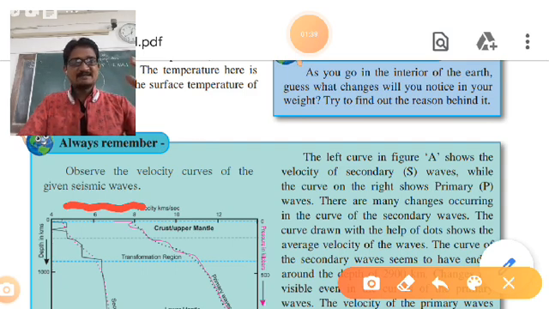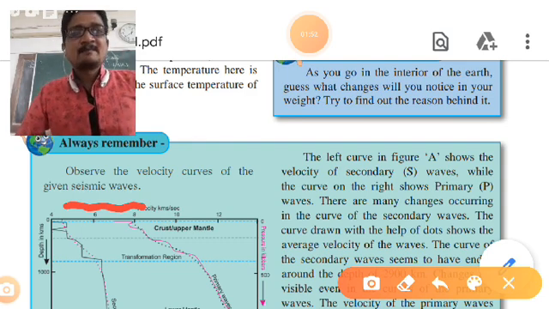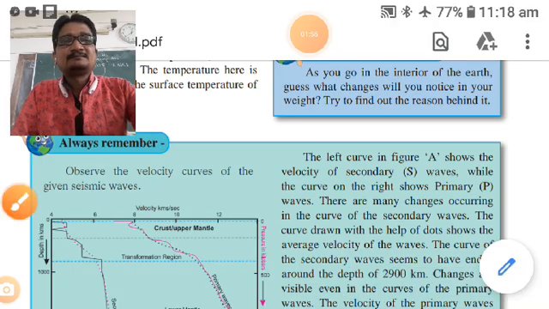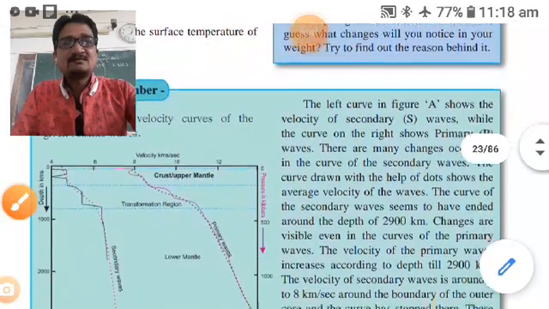These seismic waves are created when an earthquake occurs, when a volcanic eruption occurs. So observe this graph, velocity curves.